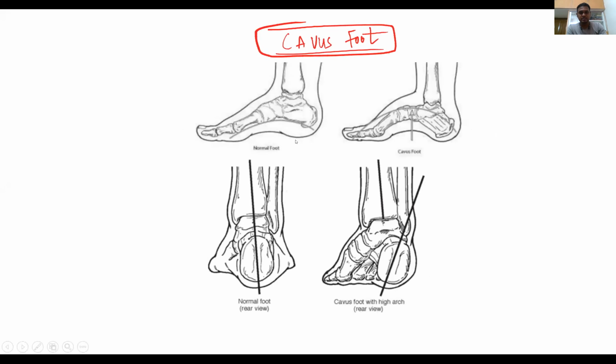You can see this picture. This is the normal foot alignment. Pes means foot, cavus means arch. Increased arch is known as cavus foot. You can see the rear view. This is the normal foot alignment. Here you will see the hindfoot varus associated with cavus. Just see the rear foot view also.